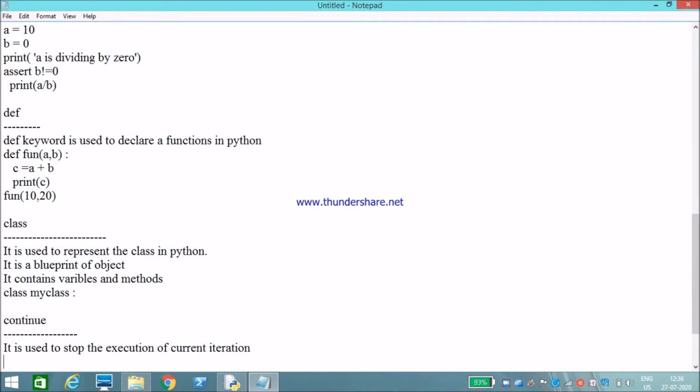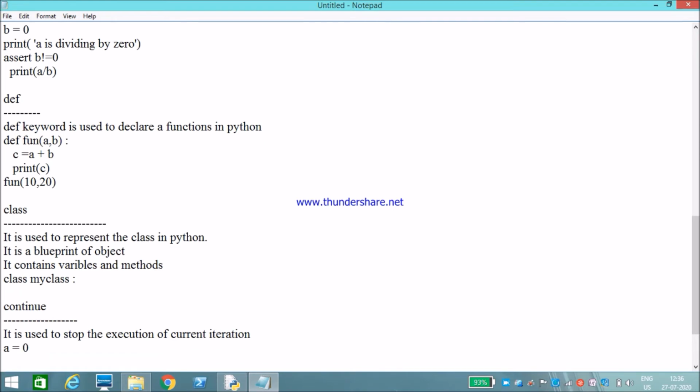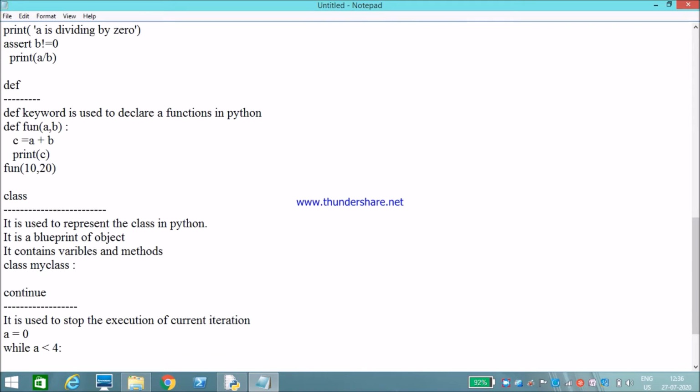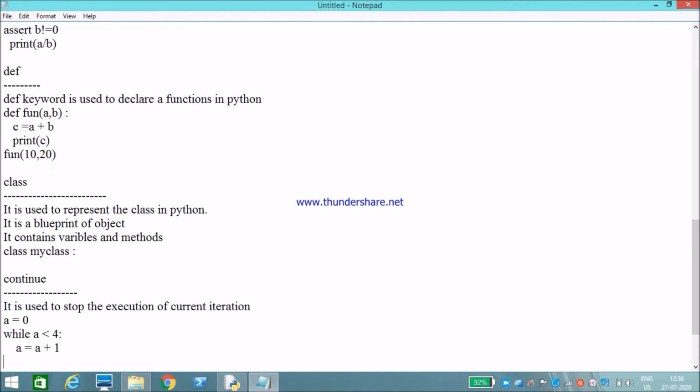I will show you an example. If my a is equal to 0, while a is less than 4, a is equal to a plus 1.